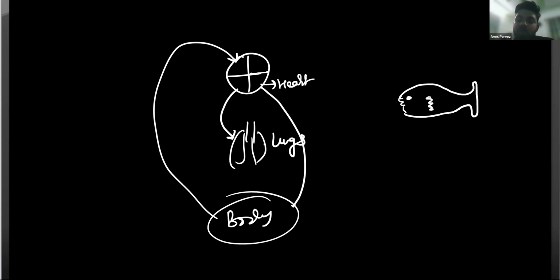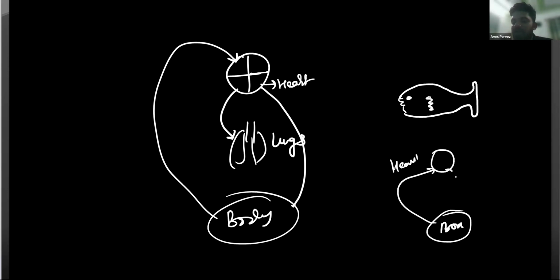So first of all, from the body the blood will reach the heart of the fish, and then from the heart it reaches the gills, and from the gills they are capable of transporting this directly into the body.